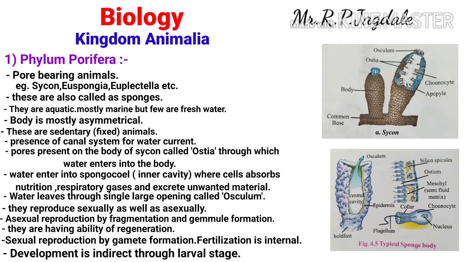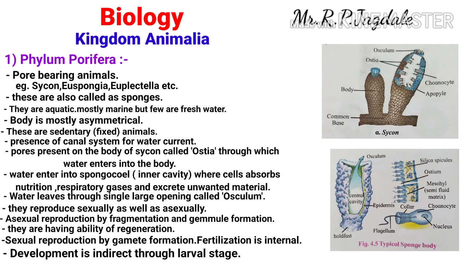The very characteristic features are these. Poriferans are also called sponges. They are aquatic, mostly marine, and a few are freshwater. They are sedentary animals, they cannot locomote, they are fixed at the substrate. They have a special type of canal system for the water current, and through that water current they get respiratory gases, food, and also remove excretory products.